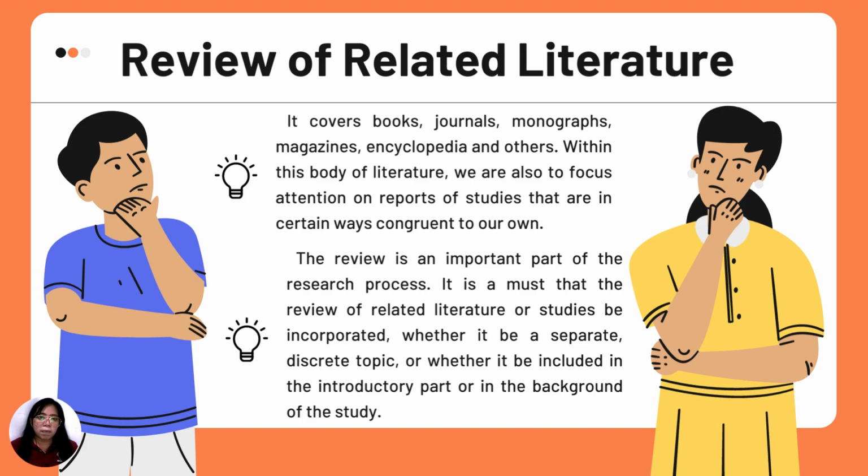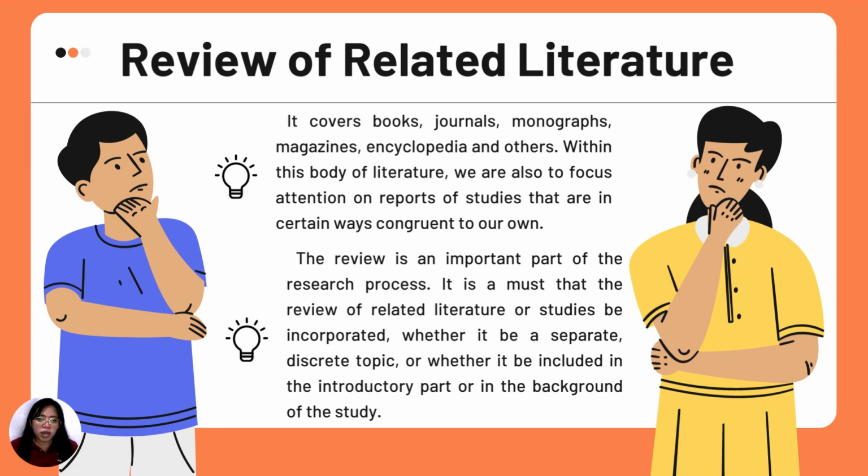So it's really very important, class, for us to review those related literature, especially those that are related to our study. So, where can you find it? It could either be through reading those books, journals, monographs, magazines, those published researches, even online or those available in the internet, ebooks. So you really need to review them.